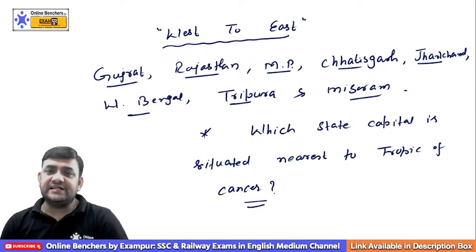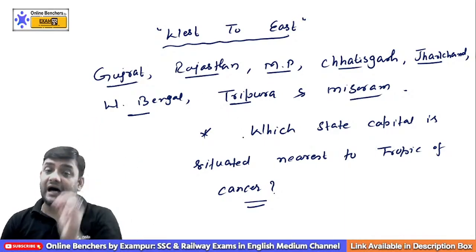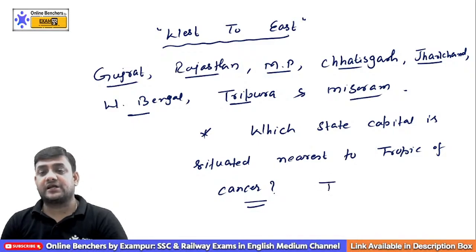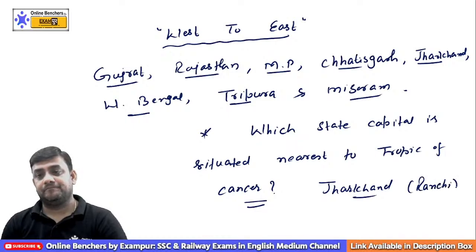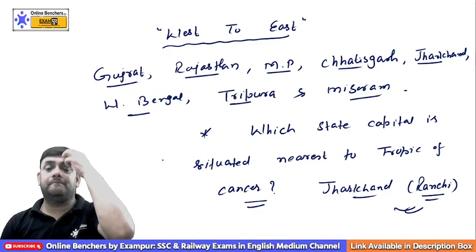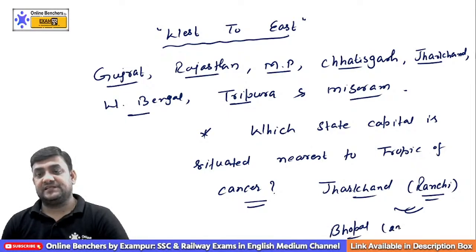These are the 8 Indian states through which the Tropic of Cancer passes. Now if you are asked which state capital is situated nearest to the Tropic of Cancer, then you will say it's Jharkhand. Jharkhand's capital is which one? You can say Ranchi. This is the state capital located closest to the Tropic of Cancer. And after Ranchi, the second is Bhopal.